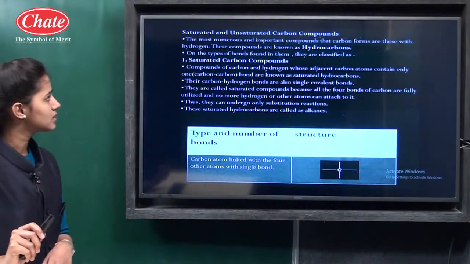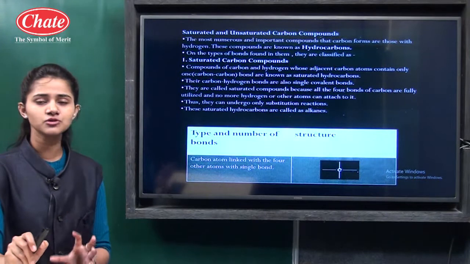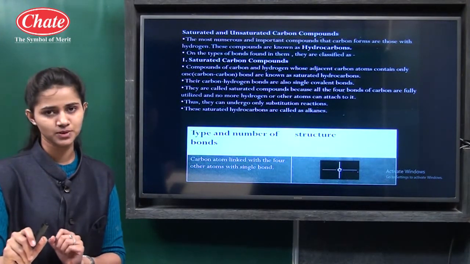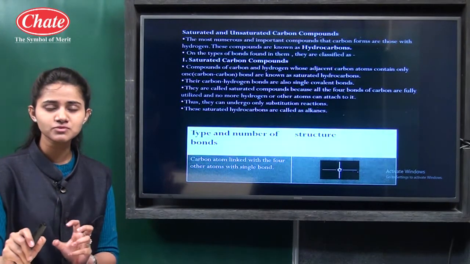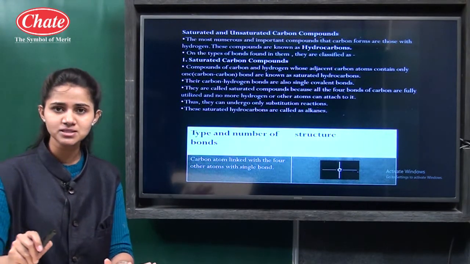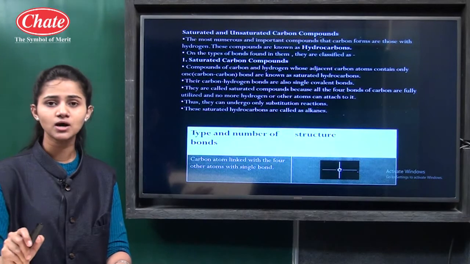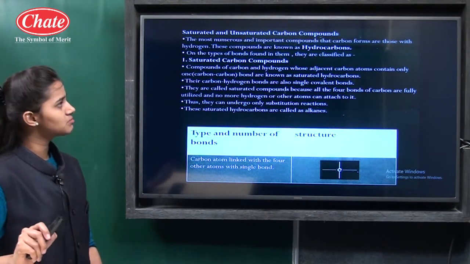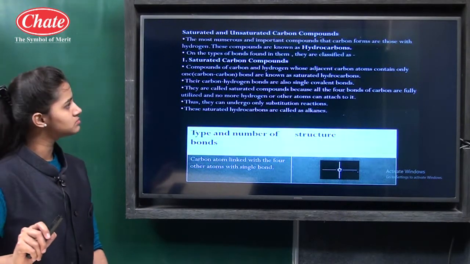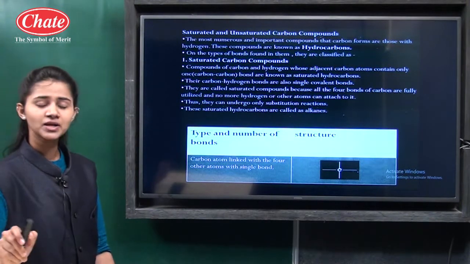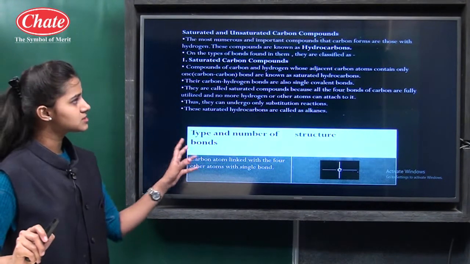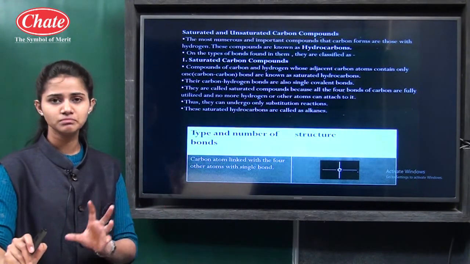Then now see, in most of the organic compounds, along with carbon, the element hydrogen is present. So such compounds which are composed of 2 elements, carbon and hydrogen, are called hydrocarbons. Okay. So the most numerous and important compounds of carbon are those with hydrogen, and these compounds are called hydrocarbons.